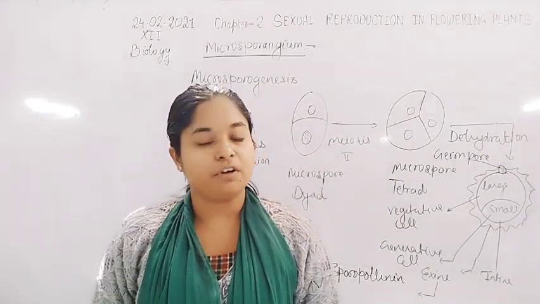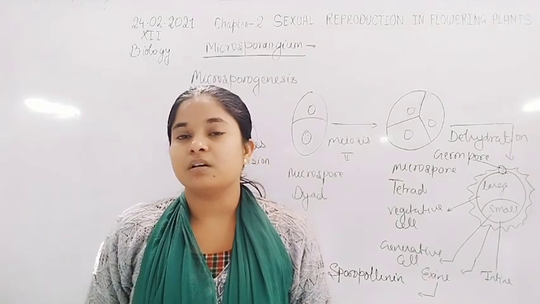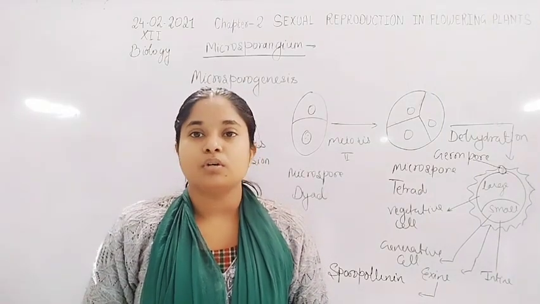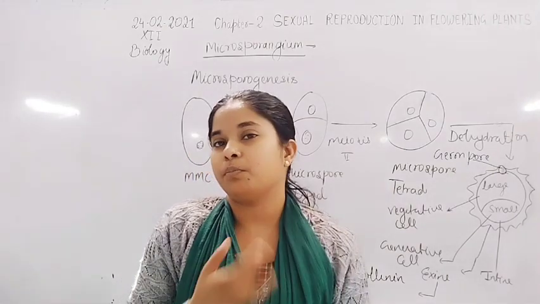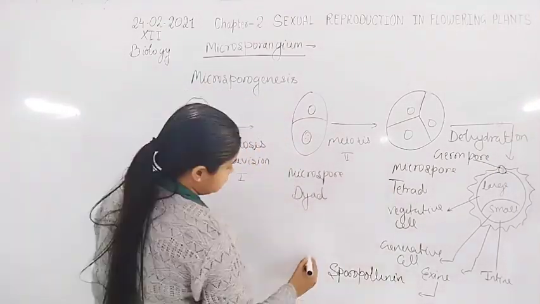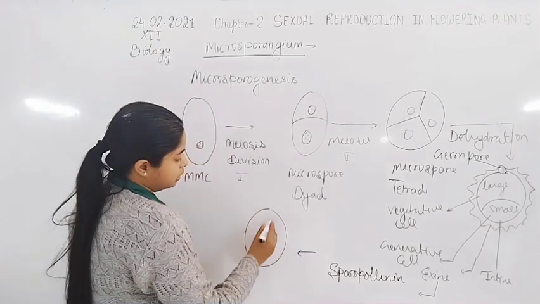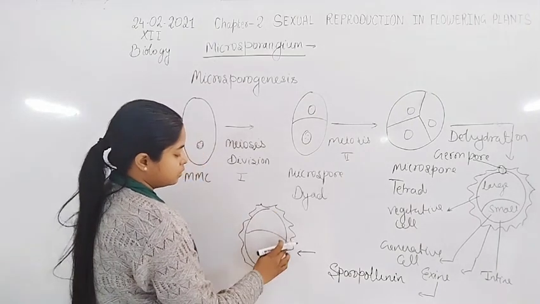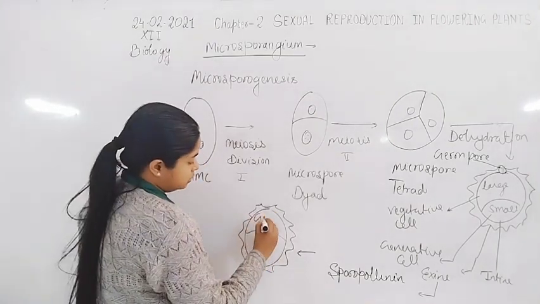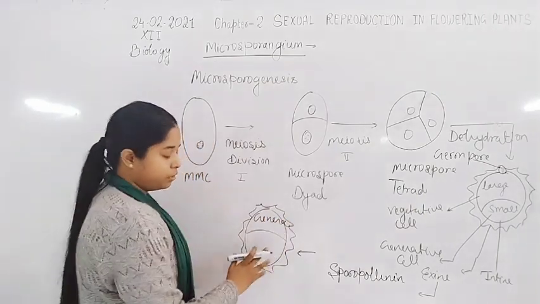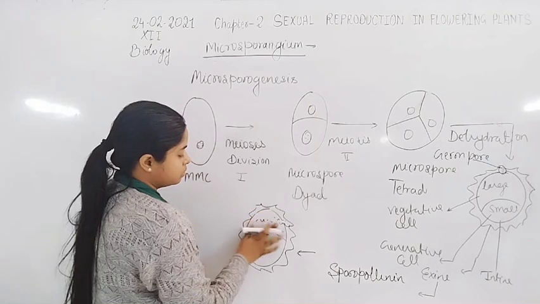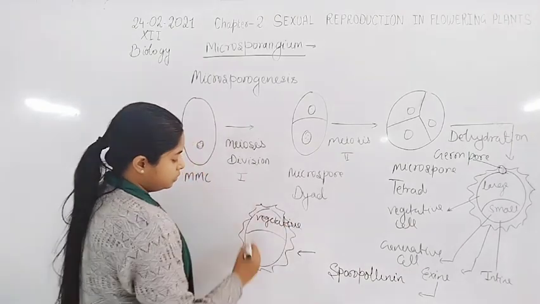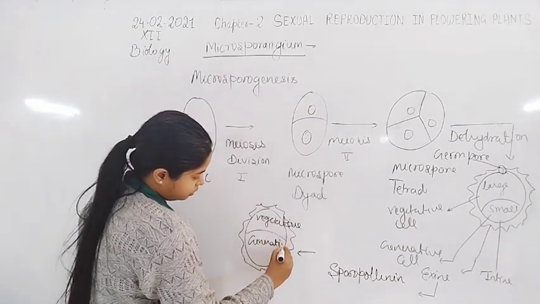If the sperm is already formed, as in 30% of angiosperms, where the sperm is already formed inside the pollen grain, they also support the formation of the pollen tube. The pollen grain has two types of cells, vegetative or generative.